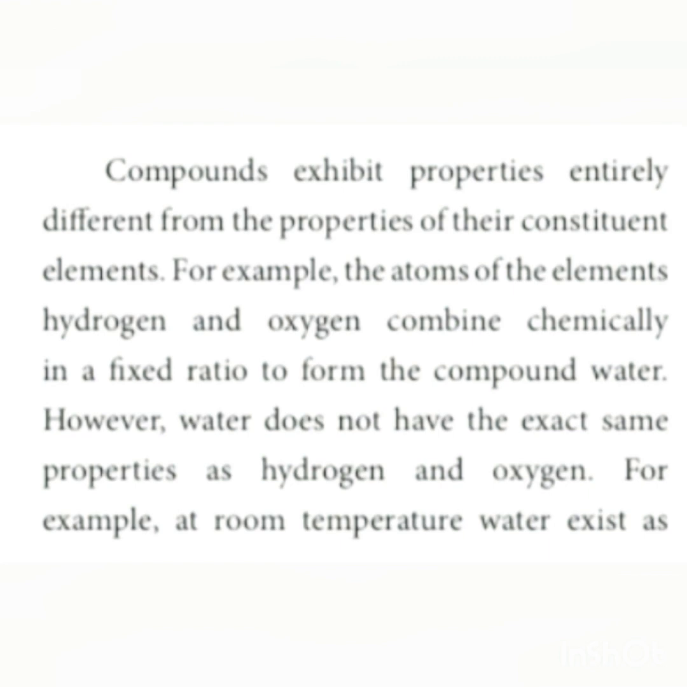Compounds exhibit properties entirely different from the properties of their constituent elements. For example, the atoms of the elements hydrogen and oxygen combine chemically in a fixed ratio to form the compound water. So, how will compounds be? Even though two different atoms combine, the compound will have properties different from those of the atoms. For example, hydrogen and oxygen both combine to form water, right? So, when both are combined, water will not have the same property as hydrogen and oxygen. So water's property will be different, hydrogen and oxygen will be different.